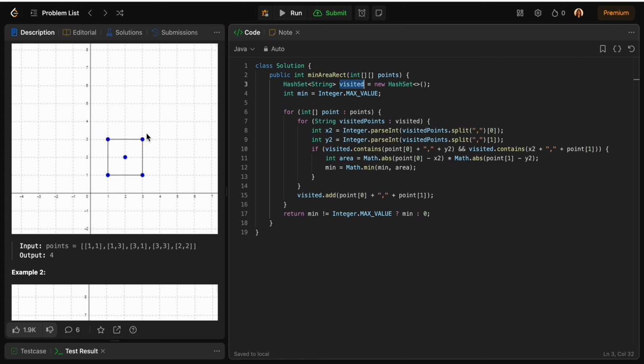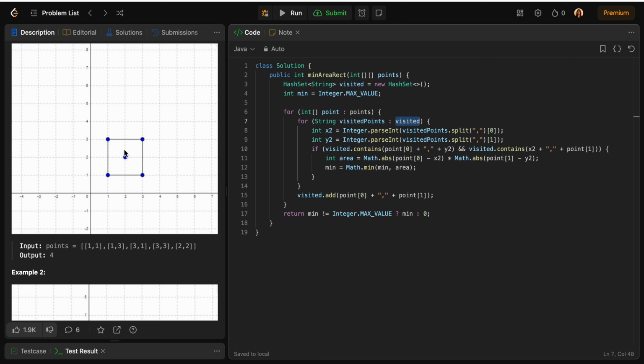Once we are here, for each value I'll loop over all the visited points that are there in my set. And for each point I'm checking basically the diagonal point. How will checking the diagonal point help me?